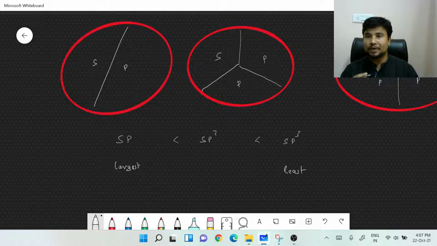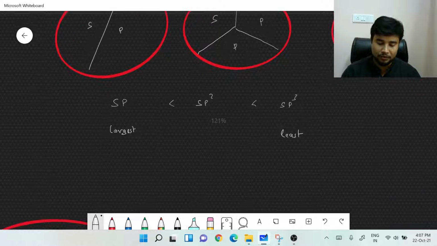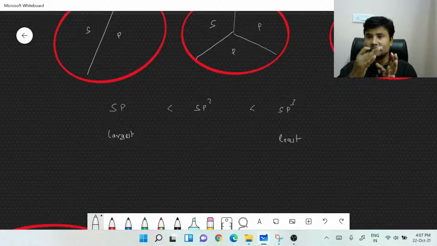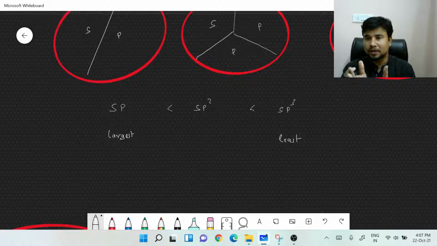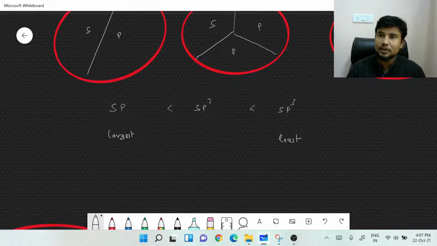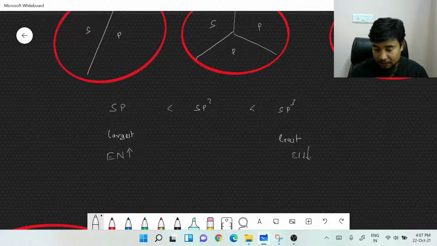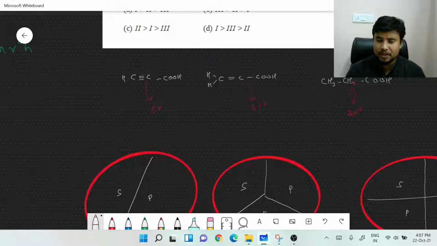Having the largest amount of s character would mean having electrons more in the s orbital, closer to the nucleus. Why closer to the nucleus? S orbital electrons are obviously closer to the nucleus than any other orbital. That's a very normal fundamental that you would already have heard of. The s orbital looks spherical in shape and stays closer to the nucleus. That is the reason why this is going to be the most electronegative, and this is going to be the least electronegative of all. Assuming this, we could easily solve this question.